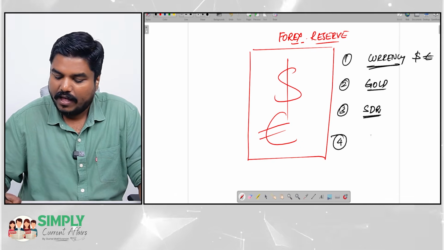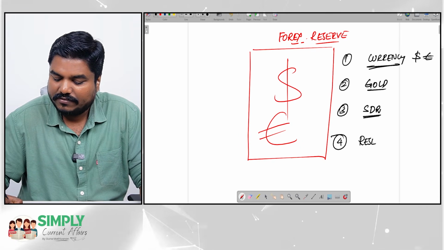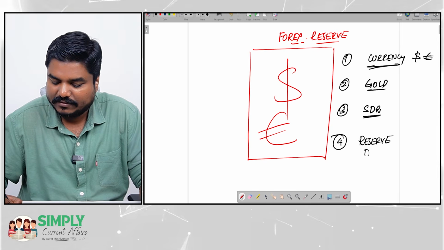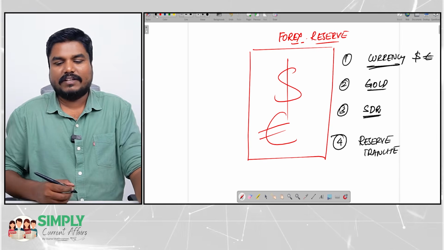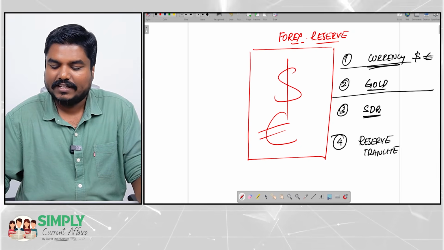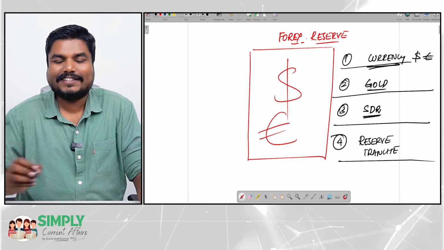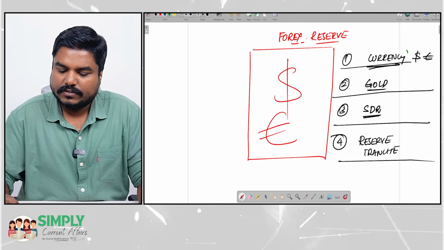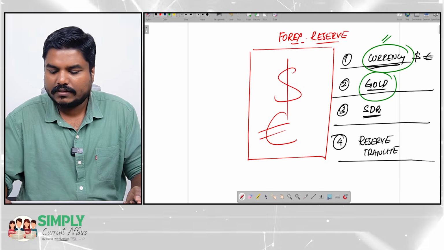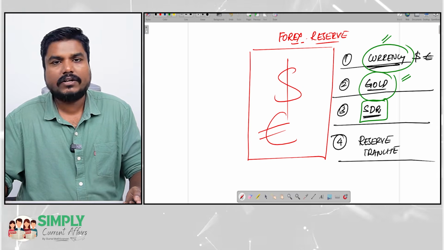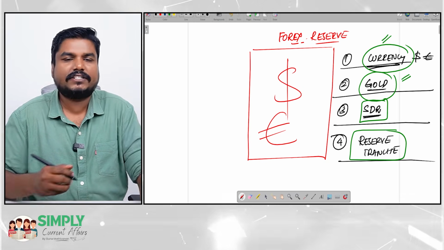I will explain that. Another portion will be in the form of reserve tranche. So the Forex reserve will be divided into four categories: currency, gold, SDR and reserve tranche. So currency you all know, nothing to explain here. Gold also you know. What is this special drawing rights? What is this reserve tranche?